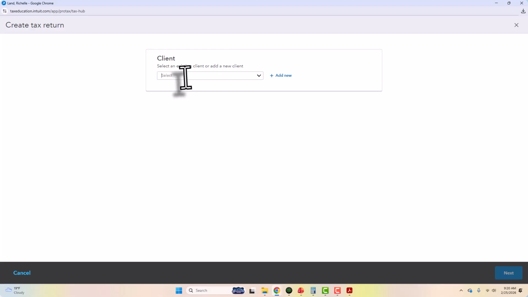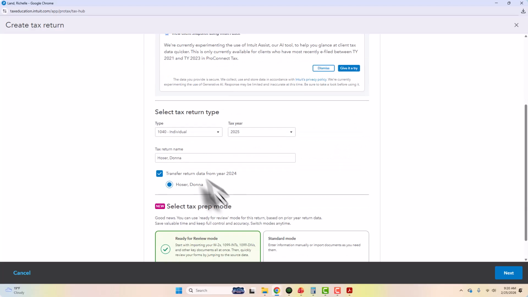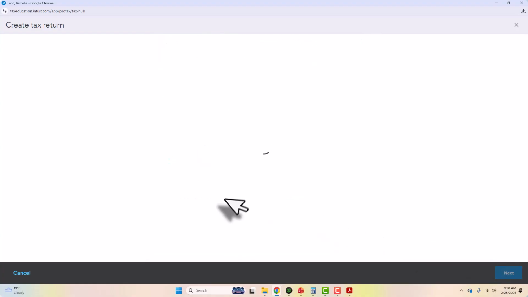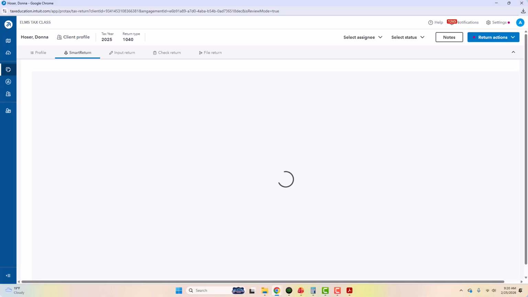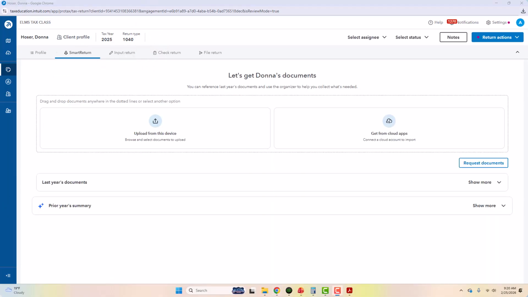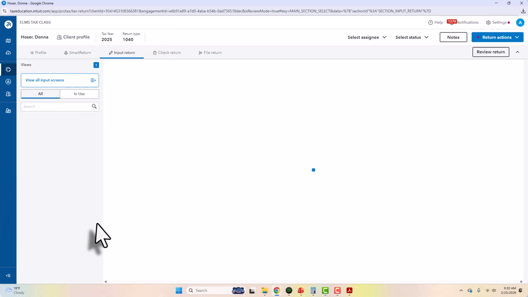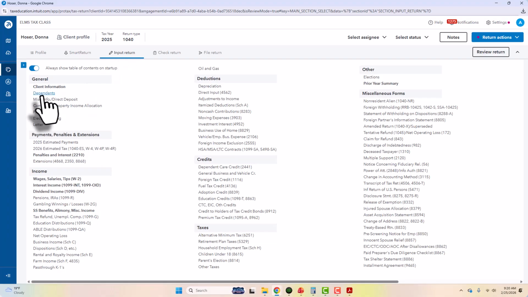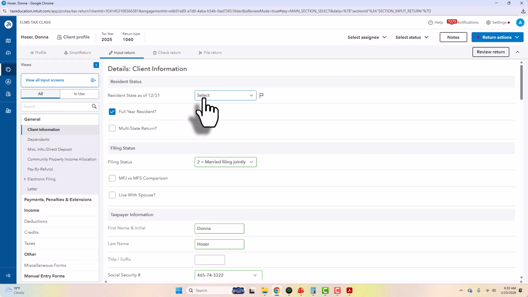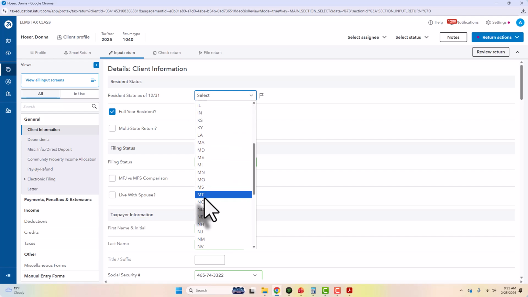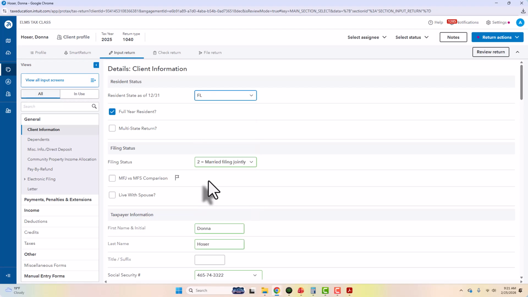Create tax return. Donna. Again, I said I prepped all these people before. You'll have to enter their information. So I go to input, return, and client information. They are Florida residents. So we would select Florida, which has no state income tax. They are married filing joint.